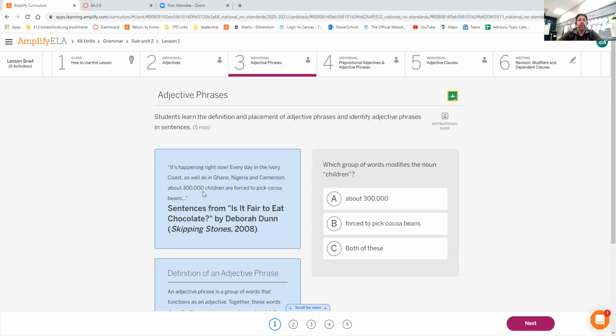Every day in the Ivory Coast, as well as in Ghana, Nigeria, and Cameroon, about 300,000 children are forced to pick cocoa beans. Which group of words modify the noun children? So here's what they're trying to ask you guys. Which children are we talking about? We're talking about the 300,000 children, and we're also talking about the children that are forced to pick cocoa beans. That's which children. Both of these is the correct answer.